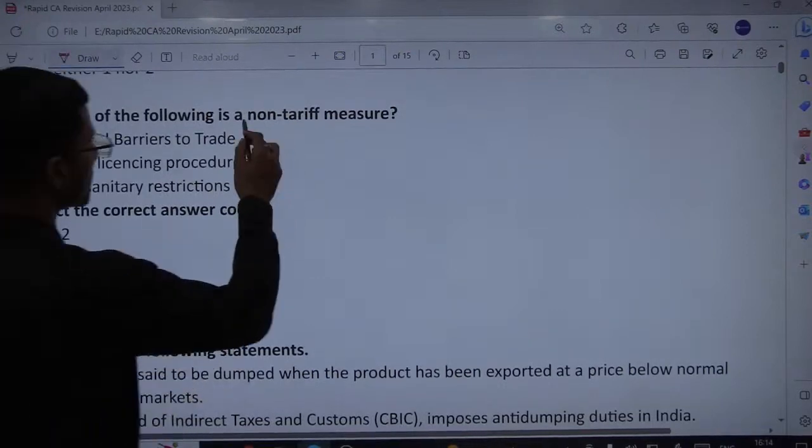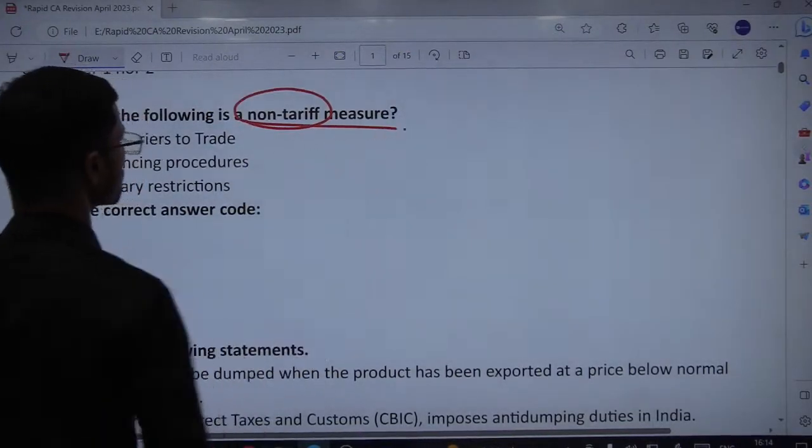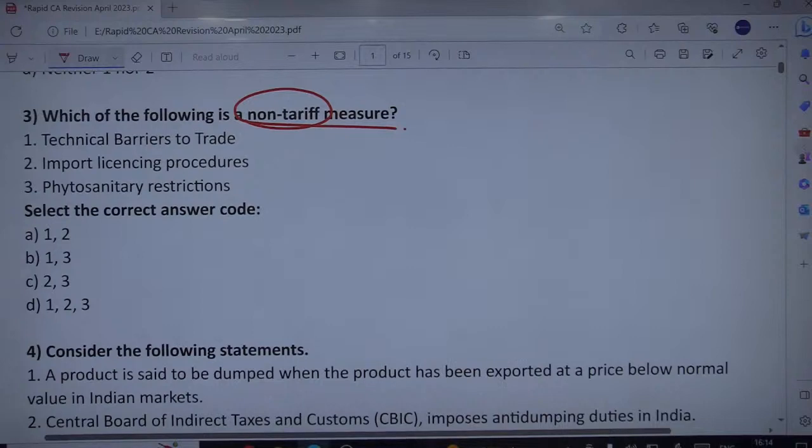Which of the following is non-tariff measures? So one thing is tariff measures, the other is non-tariff measures, especially related to goods and services, exports and imports that we impose. Generally, you come across that, for example, the Indian government has raised import tariff. Similarly, we have other sets of non-tariff measures. So the question is, which of the following is a non-tariff measure?